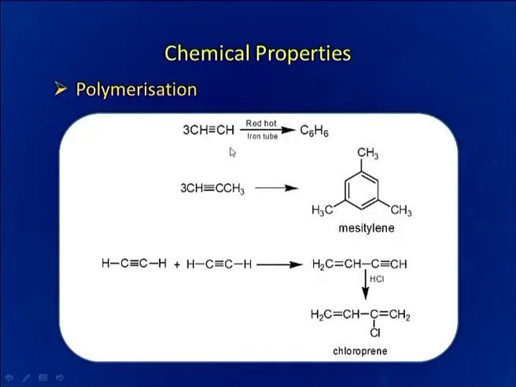Polymerization reaction. This is again very important reaction, as we are getting many interesting products from the polymerization, products which can be further utilized for the preparation of other important industrial products. With acetylene, if we are treating it in presence of red hot iron tube, then 3 moles are combining together and we are getting benzene. This is the simplest reaction. But if we are using propyne, then 3 moles are being combined and we are getting mesitylene.